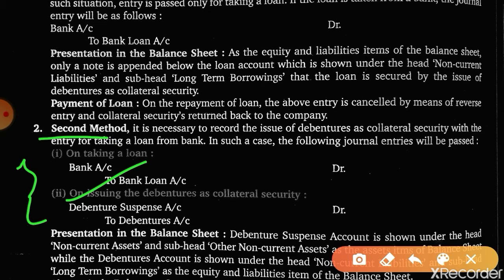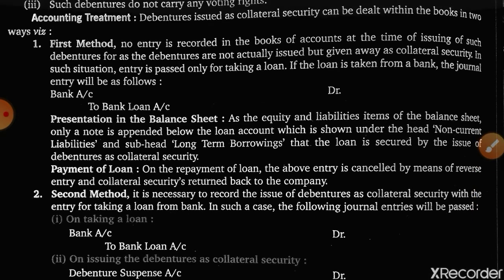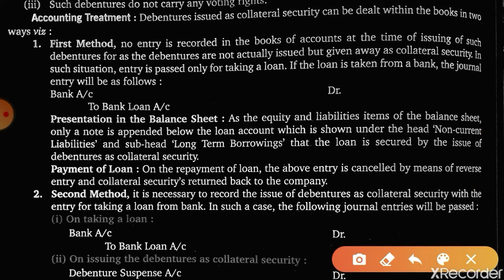And one more thing, not only the journal entry, we have to show its treatment in the balance sheet. How it will be shown in the balance sheet, I will show you through a question. The other method is that no entry is passed for debentures issued as collateral security, but we follow the second method. Both the methods are given in your book.